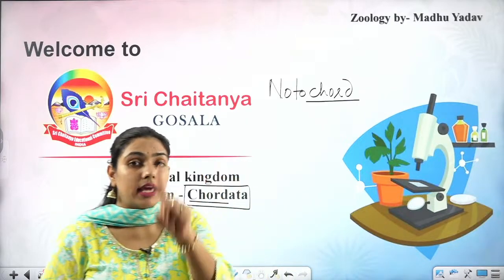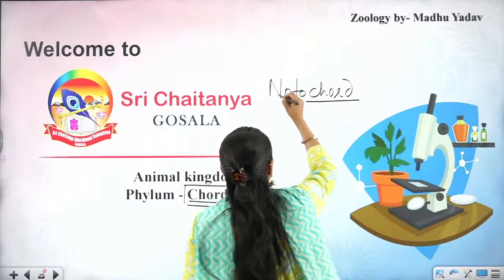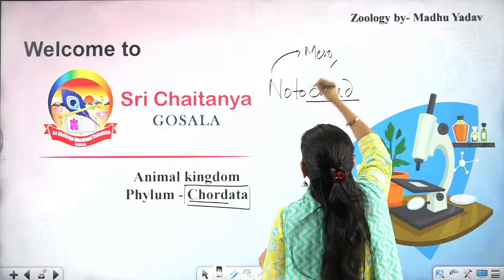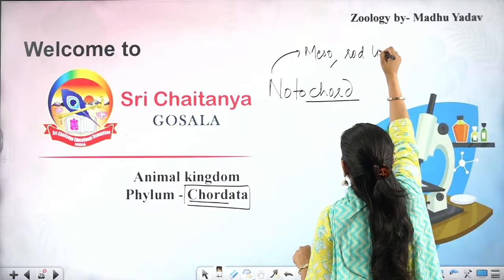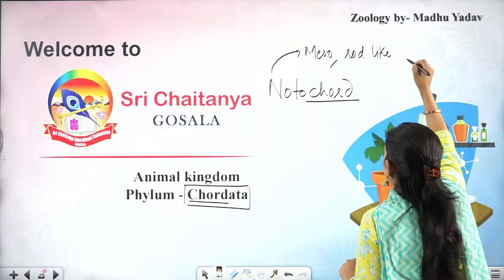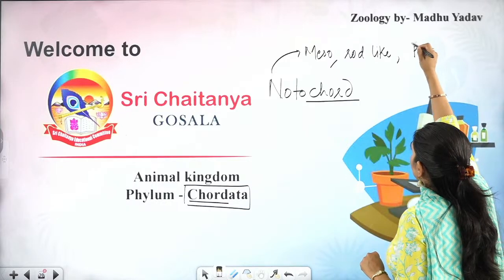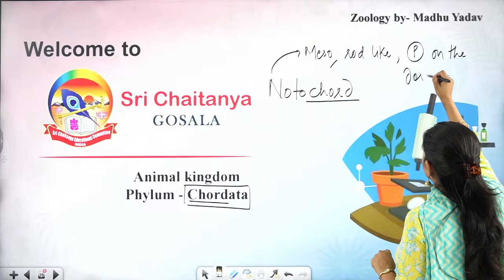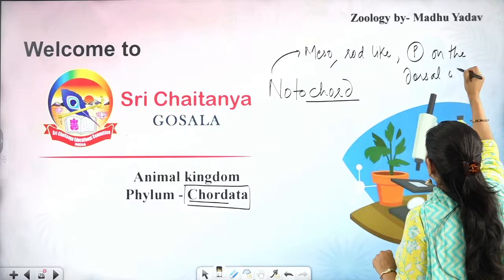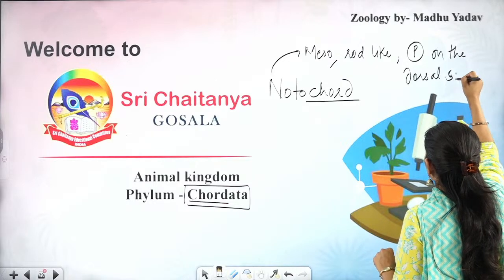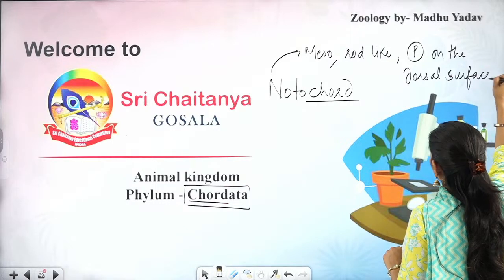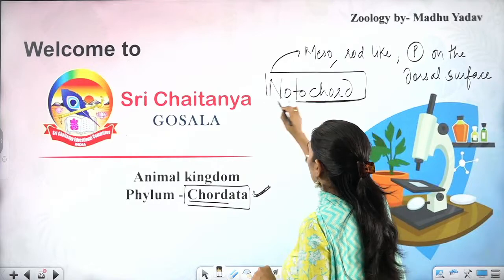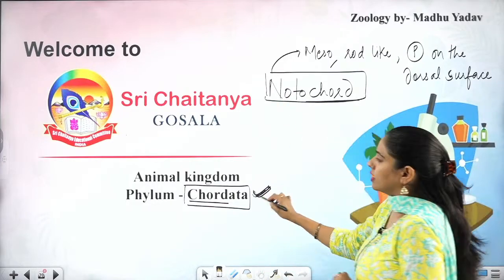Let me again revise. This notochord is a mesodermally derived, rod-like structure, and it is present on the dorsal surface of chordates only. This notochord is found in chordates only.